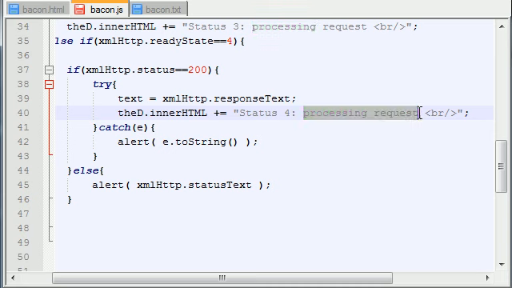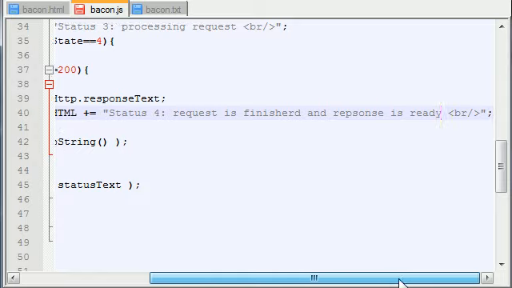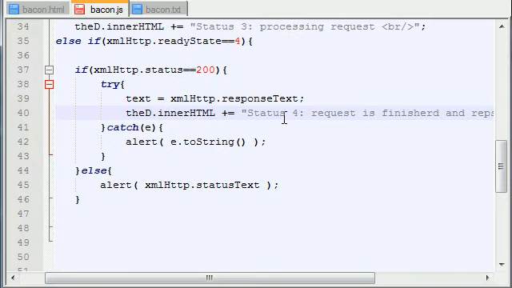Remember that I said status 4 basically meant that request is finished and response is ready. And I know I spelled some things wrong there, but not important. So that's basically what status 4 means. Your request, whatever you asked for, is finished and your response is ready to go. Maybe that response is successful, and maybe that response is just as simple as, hey dude, you requested some page that doesn't exist. But anyways, status 4 means that your response is ready.